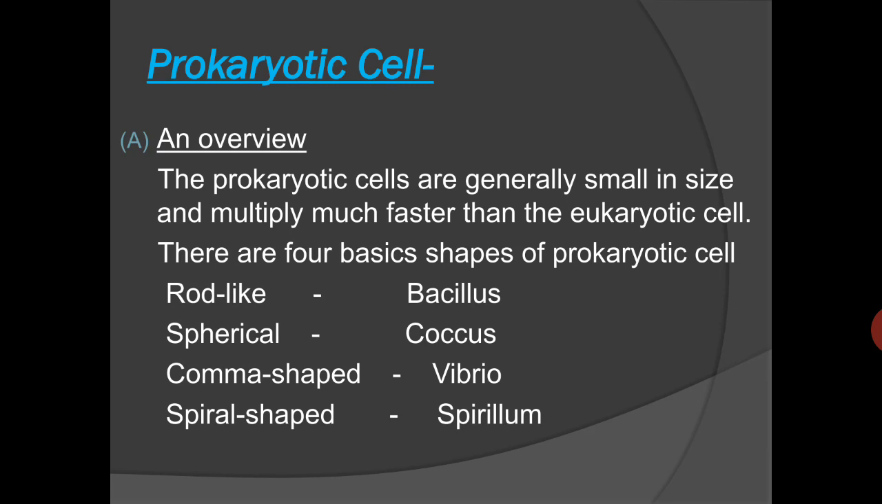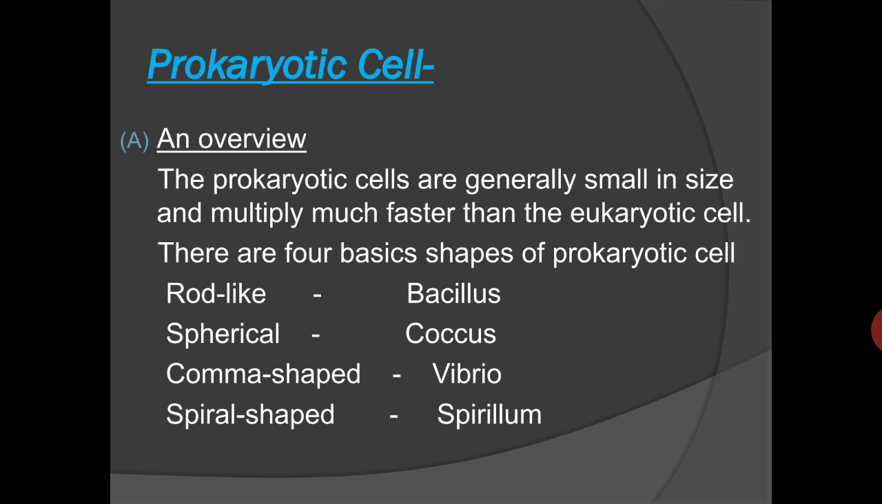On the basis of the nucleoid, or you can say the DNA present in the cytoplasm, whether it is in a membrane-bound structure or not, the entire cell is differentiated into the prokaryotic cell and the eukaryotic cell. The prokaryotic cells are generally smaller in size and multiply much faster than the eukaryotic cells. But on the basis of their shape, the prokaryotic cells are of 4 types.